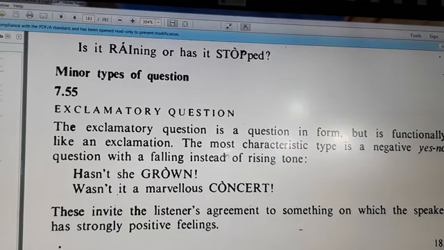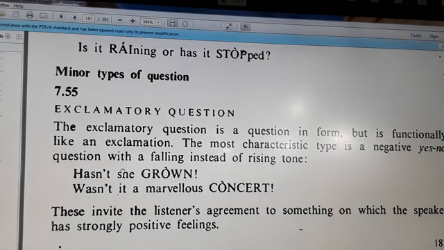Concerning the first type, exclamatory questions, we have the form, which is the question. If you look here, hasn't she grown? Here the form, we start with the auxiliary has. The question is negative, with no question mark, but the function isn't to seek information. But as you see here, it is to seek the listener's agreement.